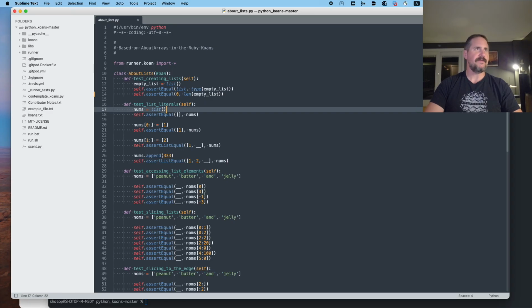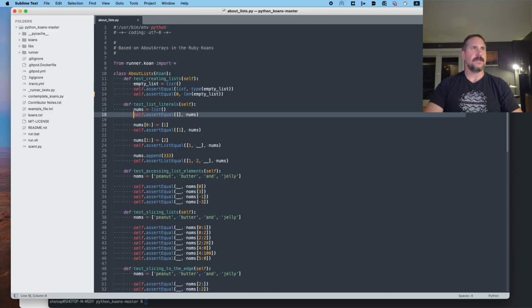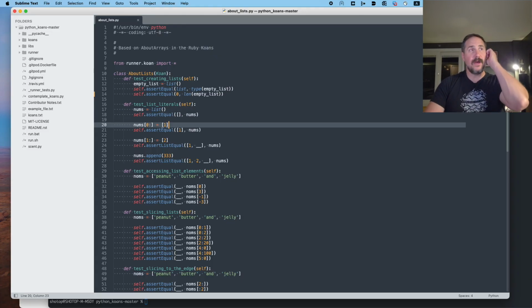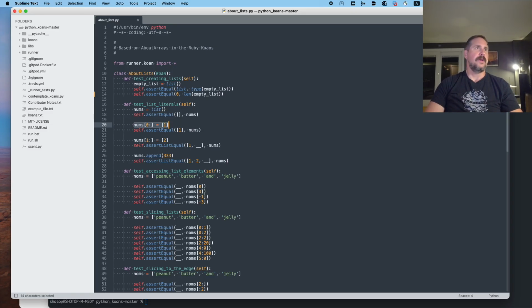All right, so now on line 17 here, we've got a nums variable set to an empty list constructor. And we're going to assert equal that the thing stored in nums is an empty list. All right, now nums 0 colon equals 1. All right, so I'm just reading this line out loud. Assert equal 1 nums.